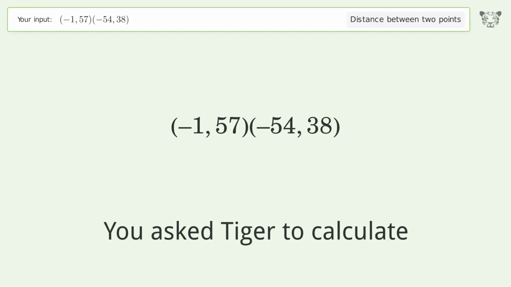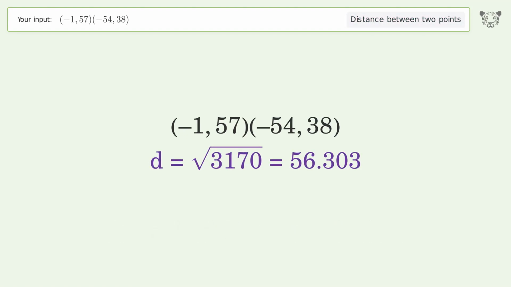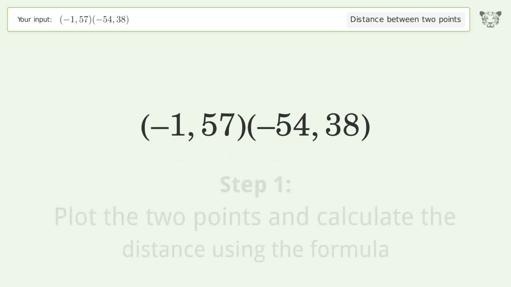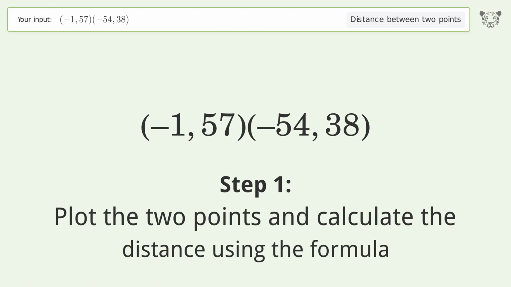You ask Tiger to calculate. This deals with the distance between 2 points. The distance between the 2 points is the square root of 3,170, or 56.303. Let's solve it step by step. Plot the 2 points and calculate the distance using the formula.